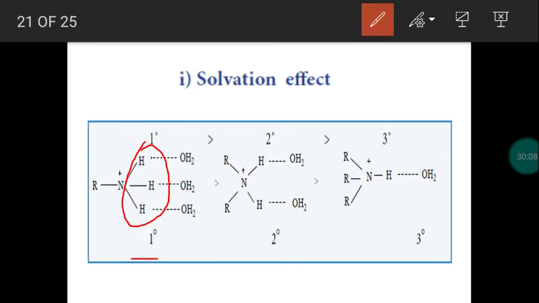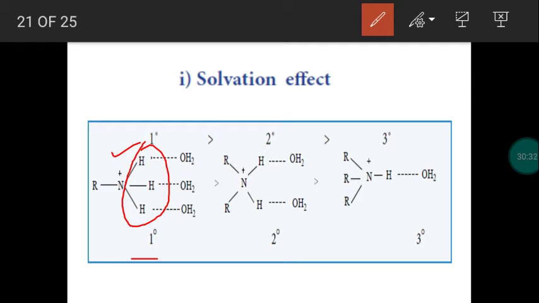This will have slightly positive charge because nitrogen is more electronegative in nature. This is not complete positive or complete negative, but partial positive and negative. We already explained: due to electronegativity difference, hydrogen has low electronegativity, so it gets slightly positive charge.